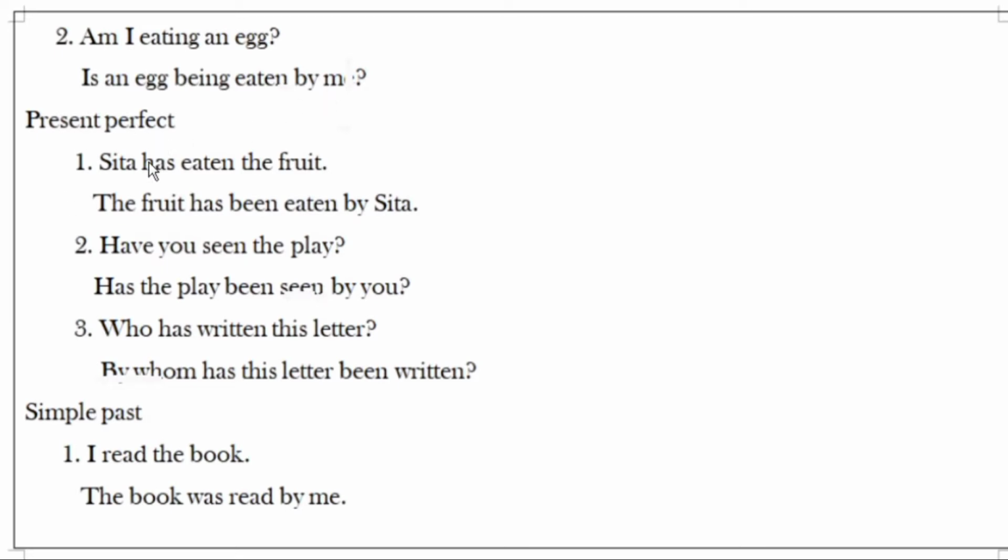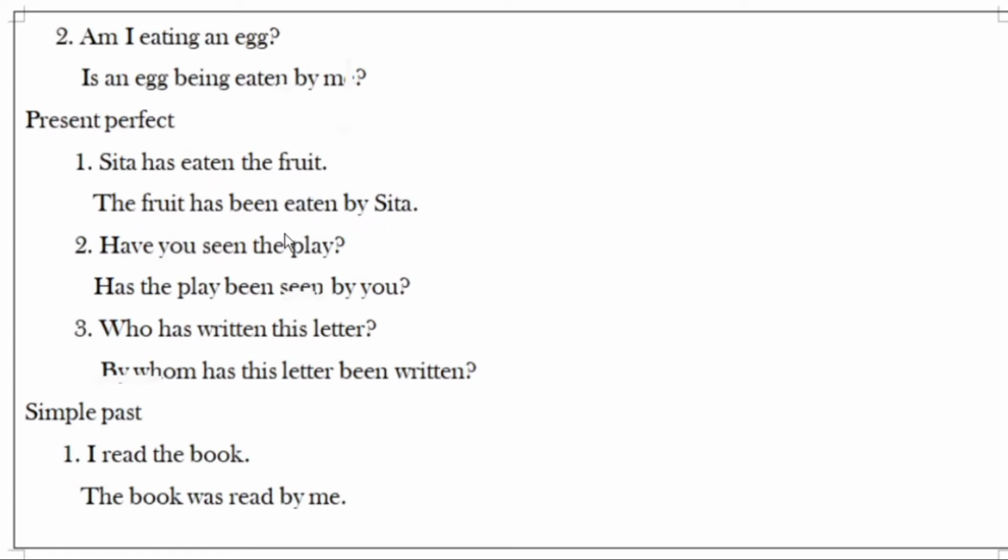And now present perfect tense. Sita has eaten the fruit. This object we are using here as the subject: the fruit has been eaten by Sita. Because here has eaten is present perfect tense, we need to use the be-form verb been. So has is used, and also the be-form verb been, then verb 3 eaten by Sita.